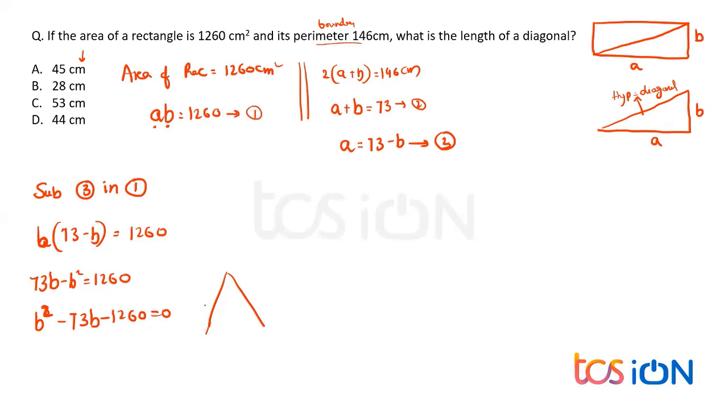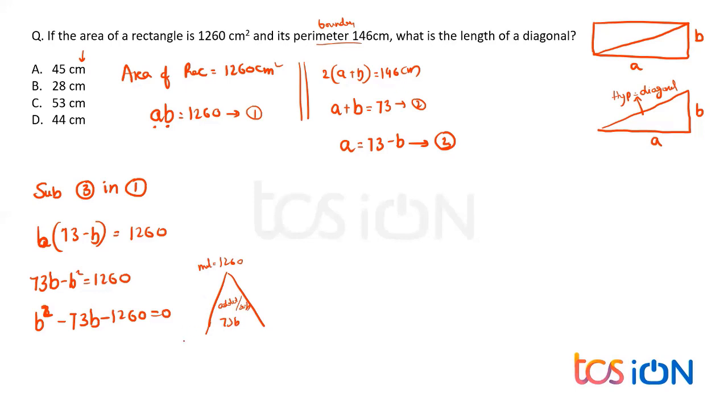So you try to tell me how we can find the value of b. Come on, everybody. What values will give me that?